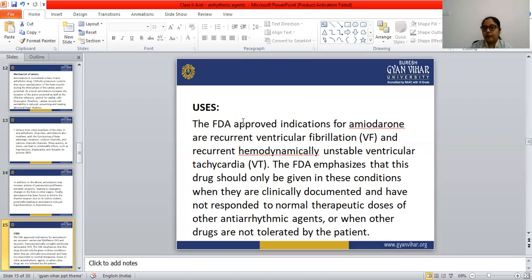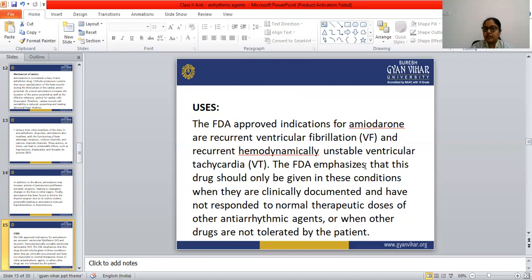The FDA approved indications are recurrent ventricular fibrillation and recurrent unstable ventricular tachycardia.